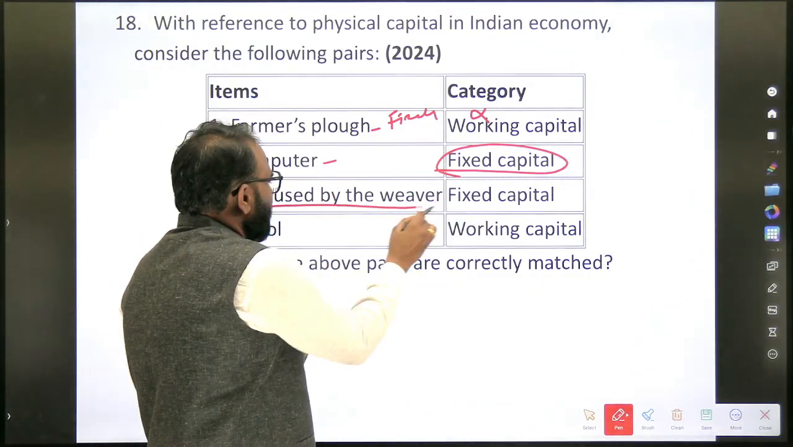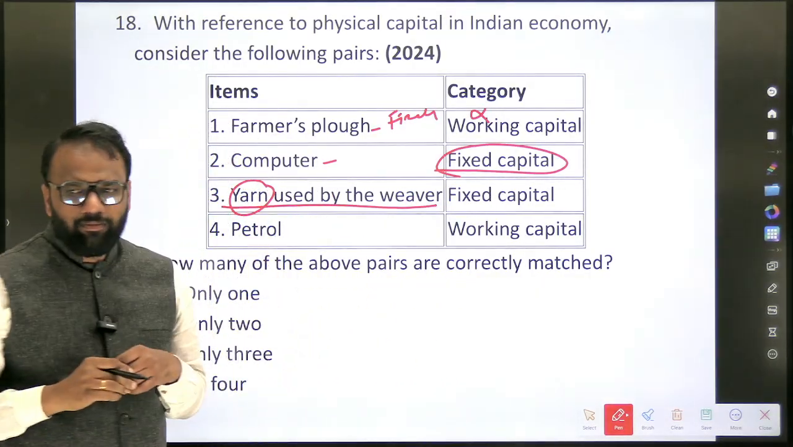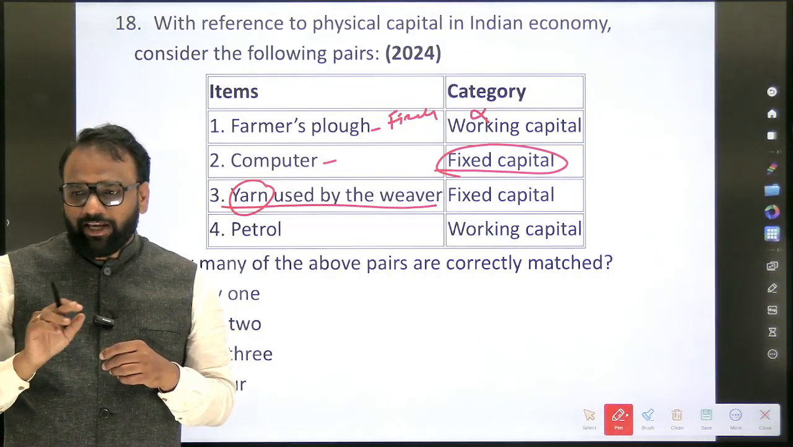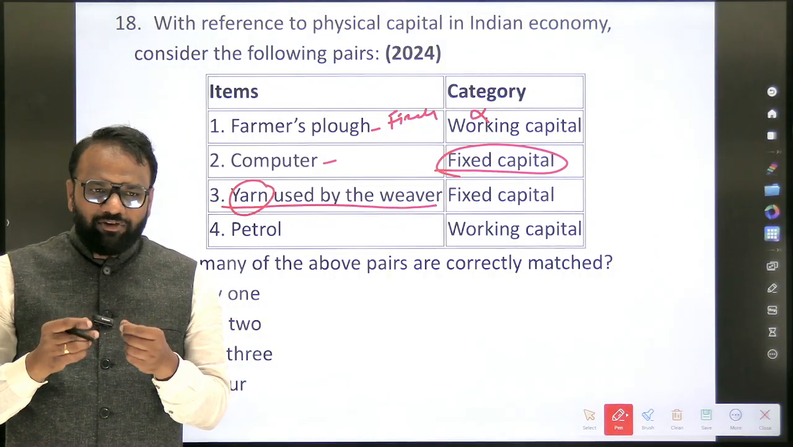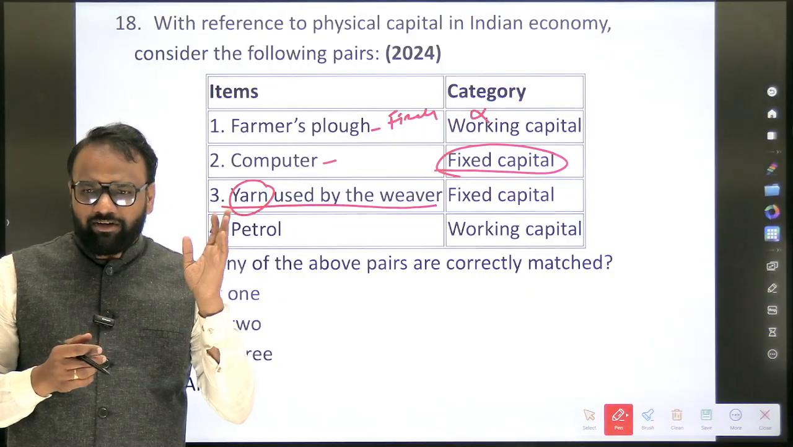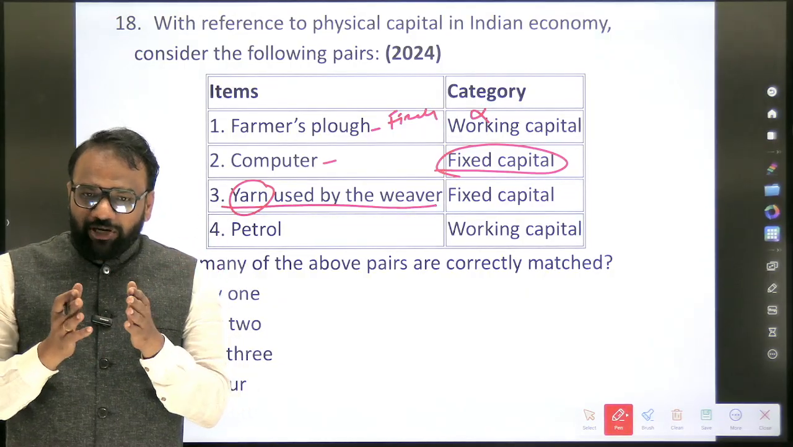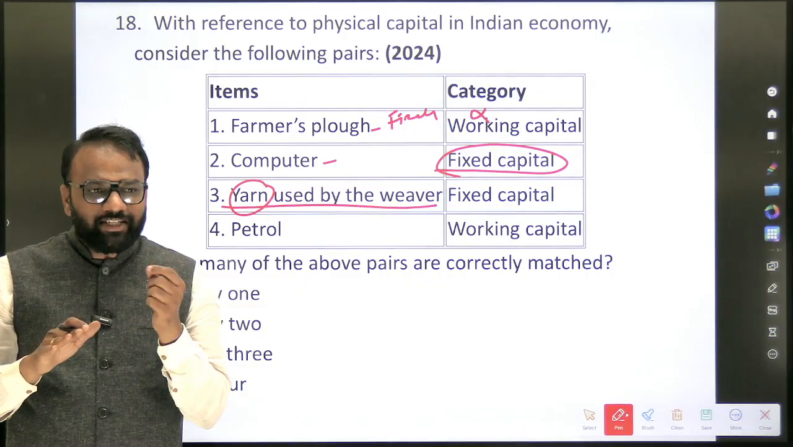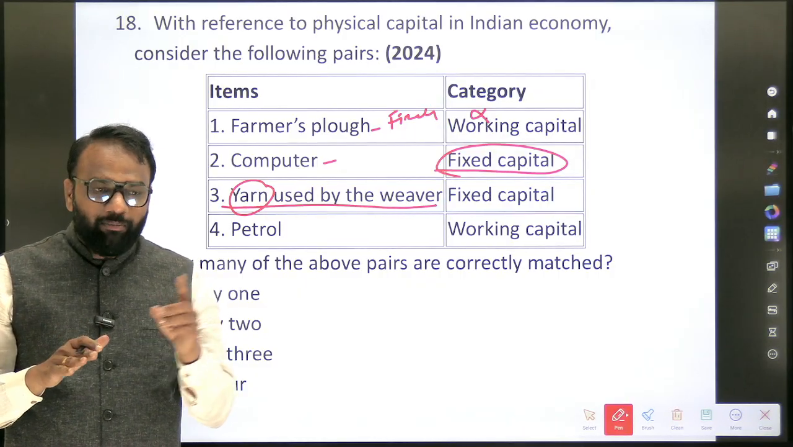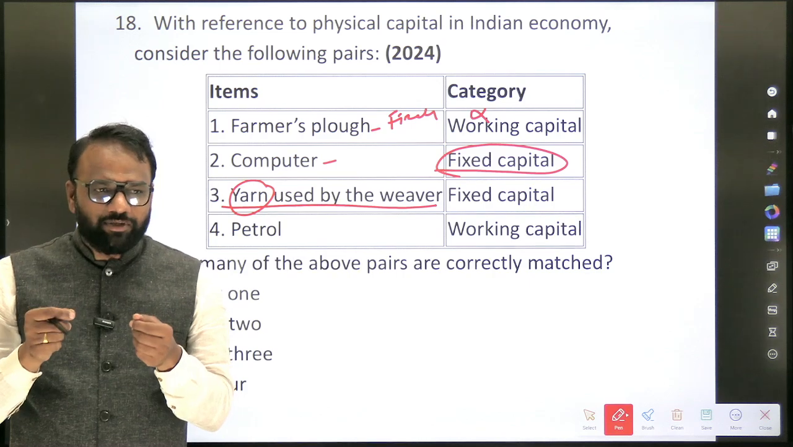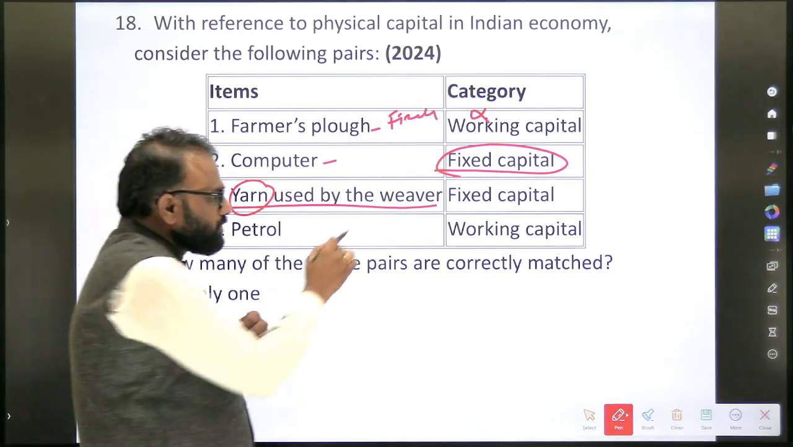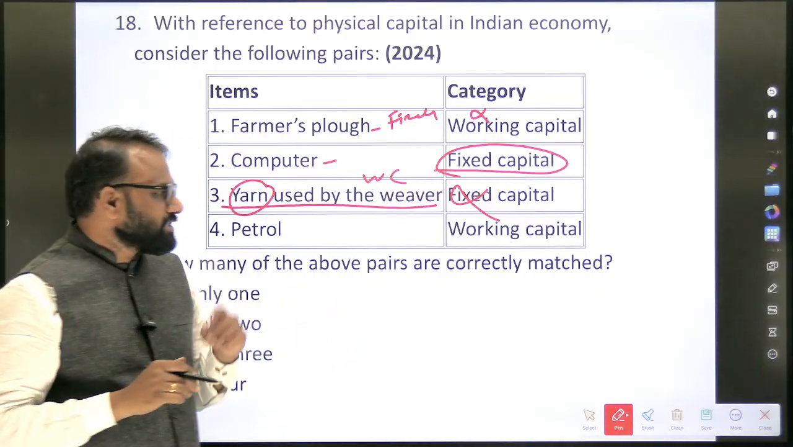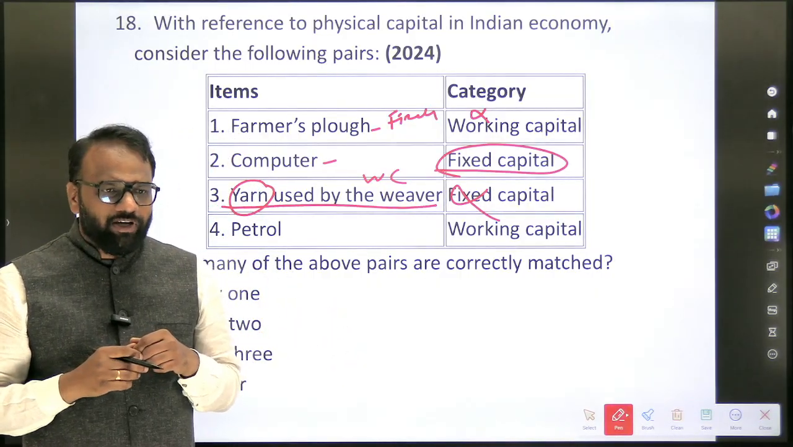Next, yarn used by the weaver. What is yarn? Threads which are used by the weaver. Is it fixed capital or working capital? Using this thread, you will prepare some material and sell it. The machine which is used to prepare cloth out of thread is considered fixed capital. But the yarn, the thread which is used, is part of working capital. Again, this pair is also wrong. Next, petrol. It's part of the working capital.